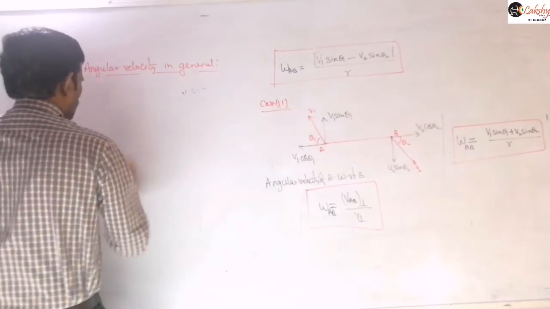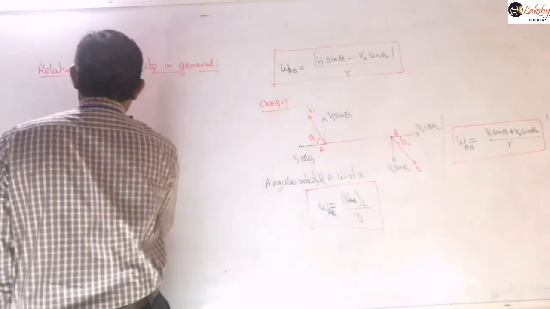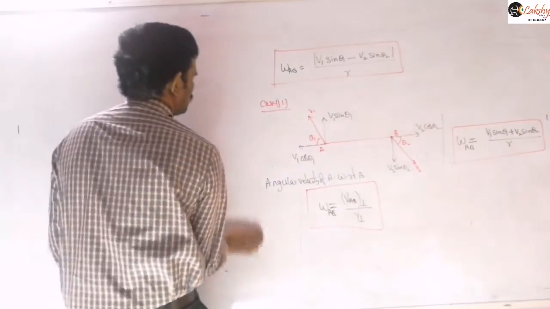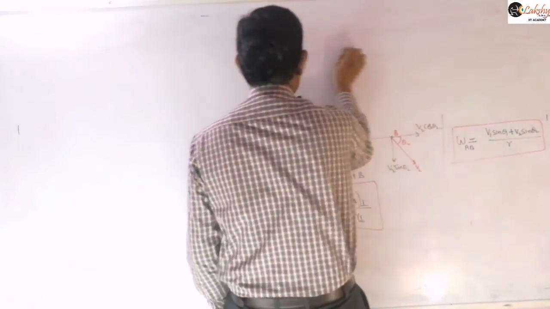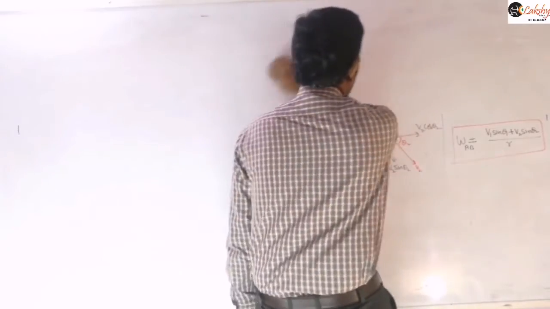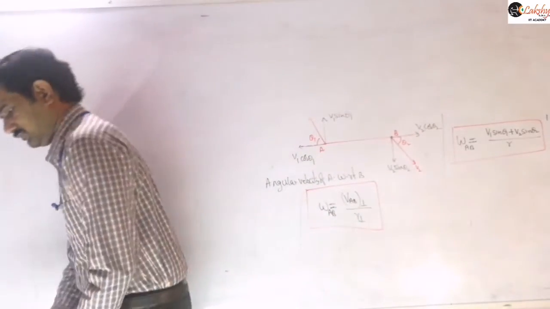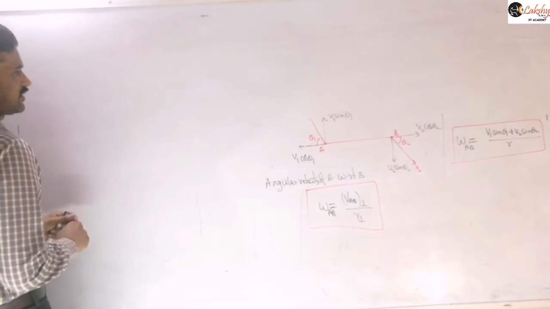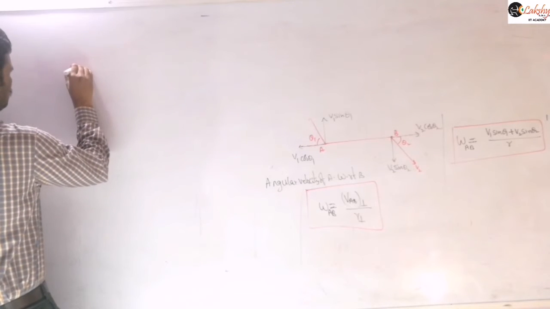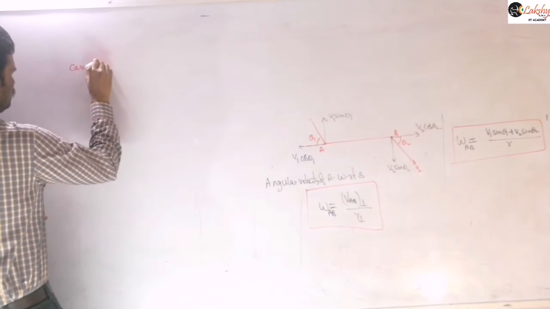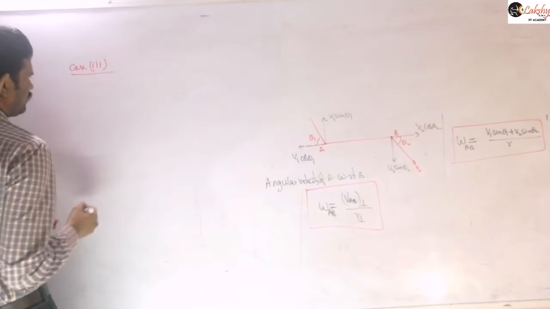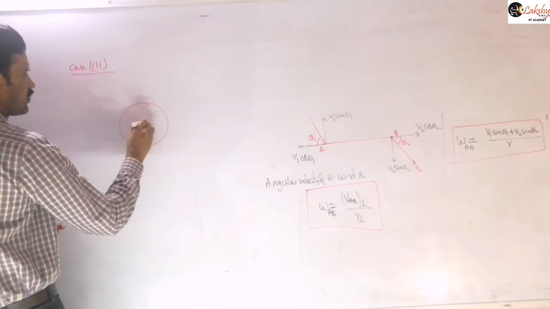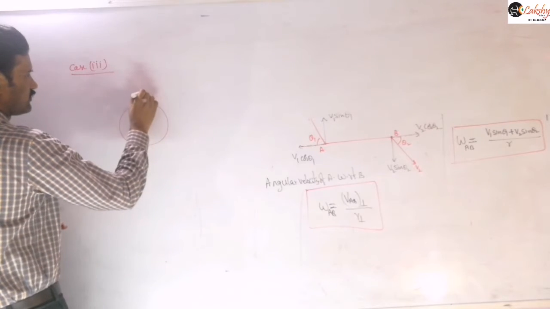Next, let us take one more case there. Suppose the particles are moving in circular paths. So let us write these relative angular velocities there, as case 3. That means the particles are moving in concentric circles here.